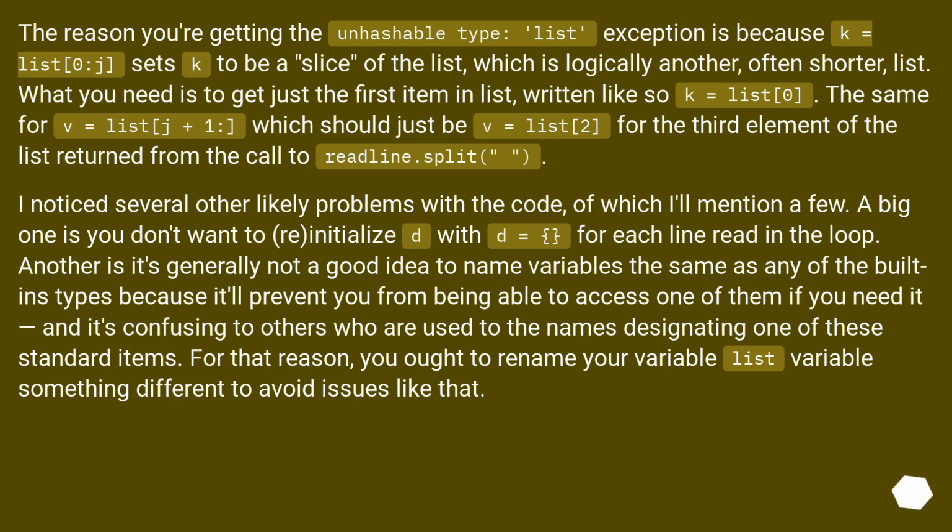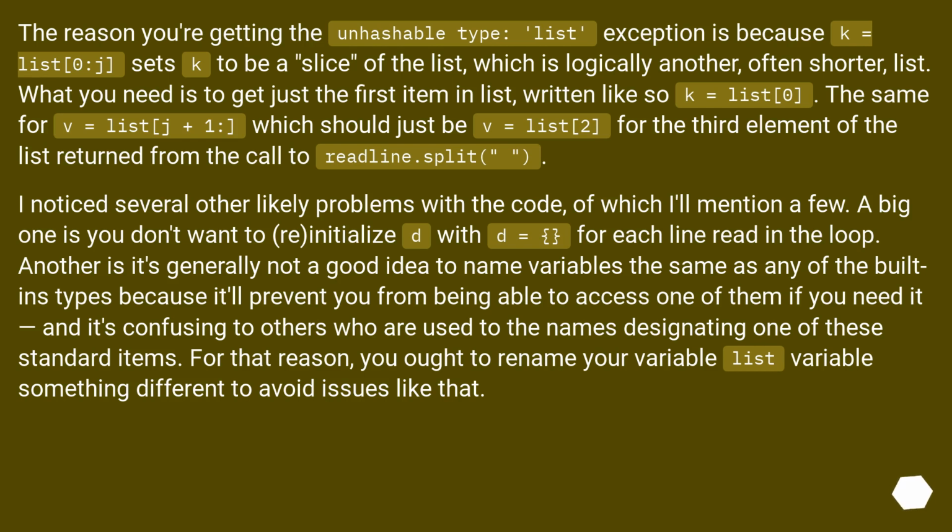The reason you're getting the unhashable type: 'list' exception is because k = list[0:j] sets k to be a slice of the list, which is logically another, often shorter, list. What you need is to get just the first item in the list, written like so: k = list[0]. The same for v = list[j+1:], which should just be v = list[2], for the third element of the list returned from the call to readline().split().